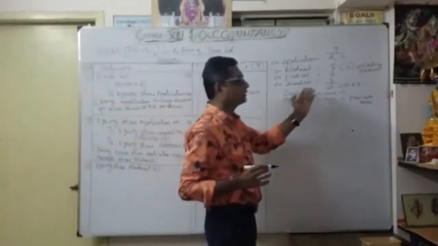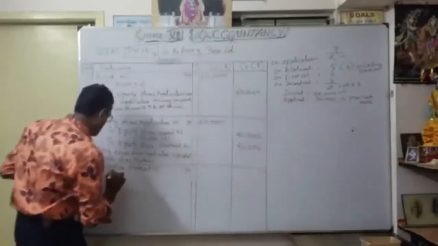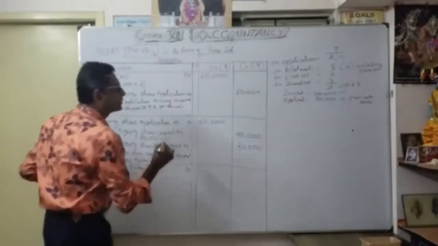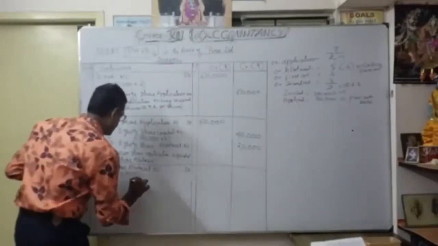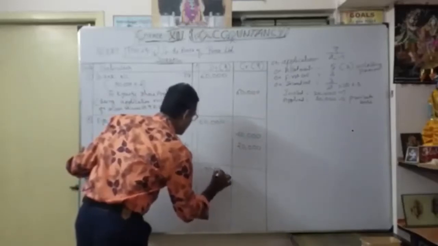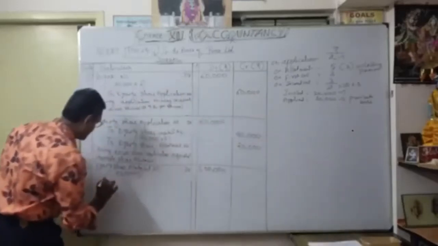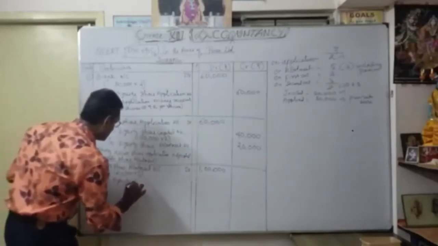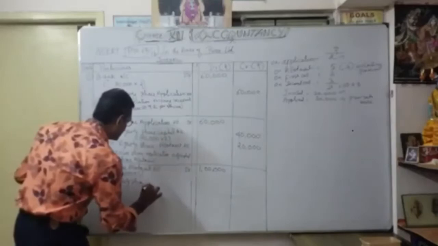Only 20,000 shares. So 20,000 into the entire 5, so how much? 1 lakh. To equity share capital, how much? That is very important.